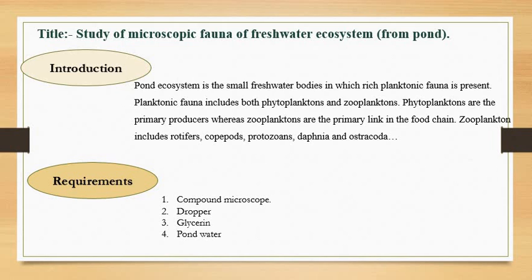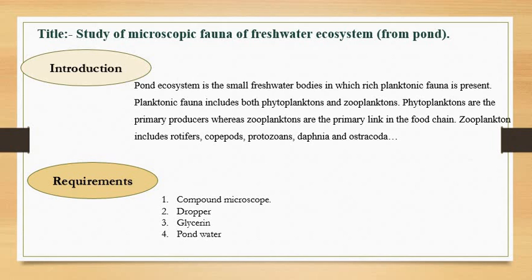Those microscopic organisms that don't have chlorophyll, and can't synthesize their own food, are movable. They can migrate from one place to another. Such organisms are the zooplanktons, and they are the primary link in the food chain, right?